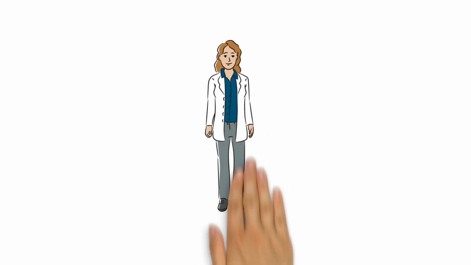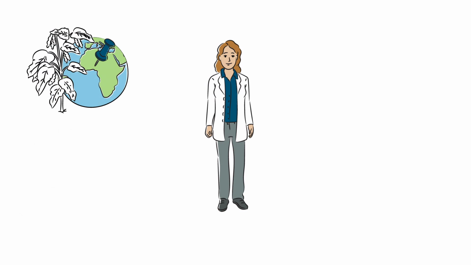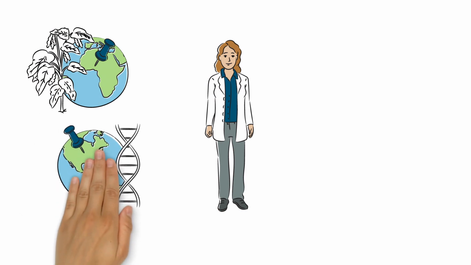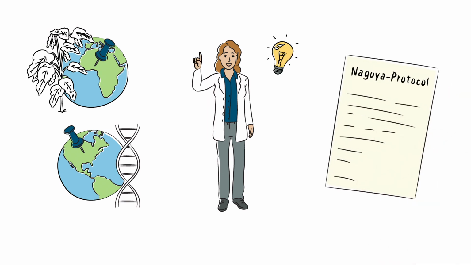Professor Miller is planning a new research project. She will collect plants for this project in Benin and also wants to obtain DNA of bacterial origin from the USA. Immediately, she thinks of the Nagoya Protocol.